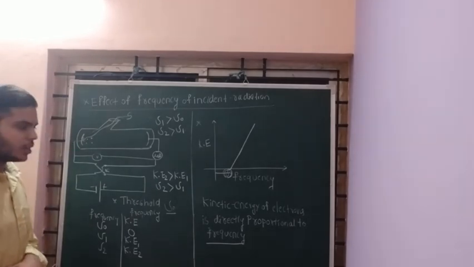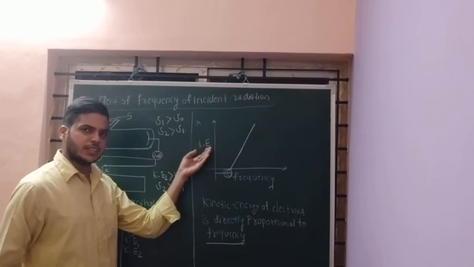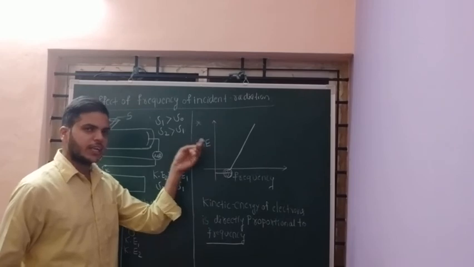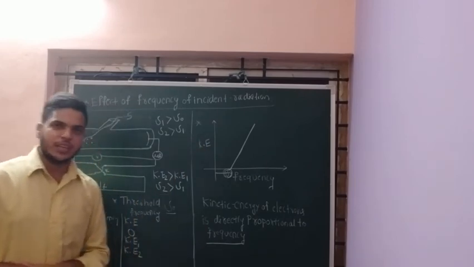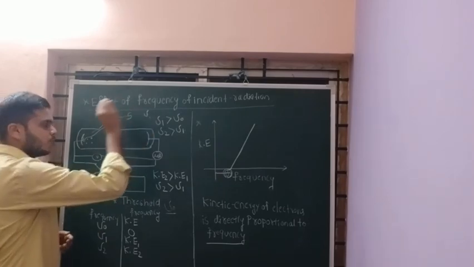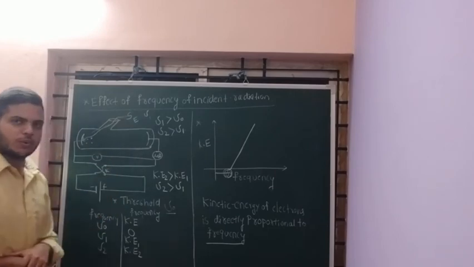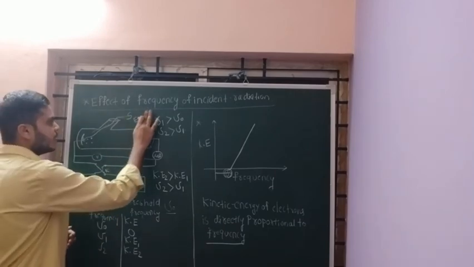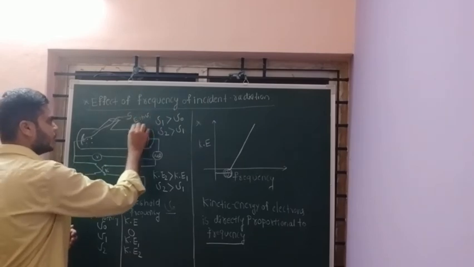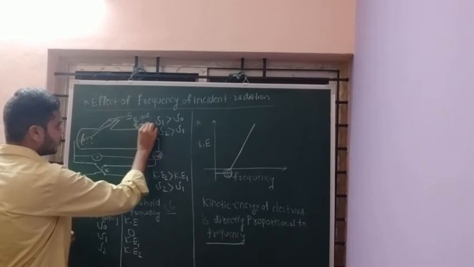Then the question comes: if I increase the frequency, why does kinetic energy increase? If I decrease the frequency of the radiation, why does the electrons' kinetic energy decrease? It is because if the frequency of the radiation is more, then the energy of the incident radiation is more, because the energy of the incident radiation is given by E equals h nu. That is, the energy of the radiation is directly proportional to the frequency.